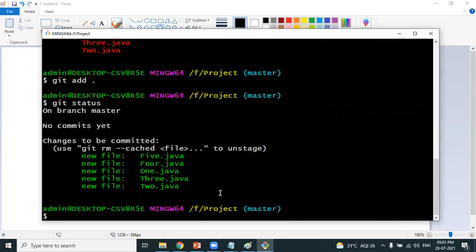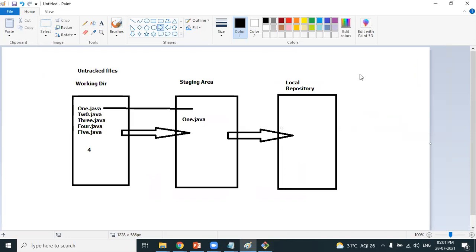This is what the developer is doing. Upon completion of the development activity, he will move the files into the staging area. From the staging area, he will move the files into the local repository. So his job is not completed. Only partially we have completed. Sabarish, the files are being moved into the staging area now.